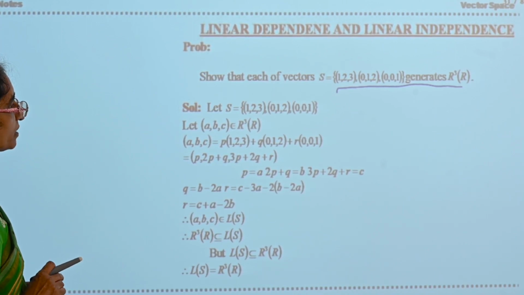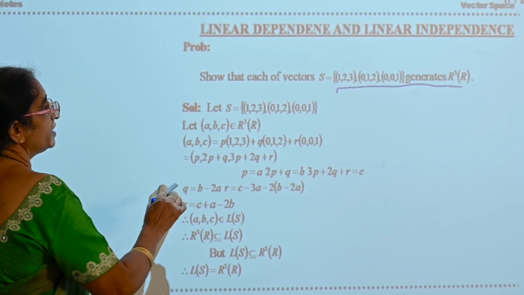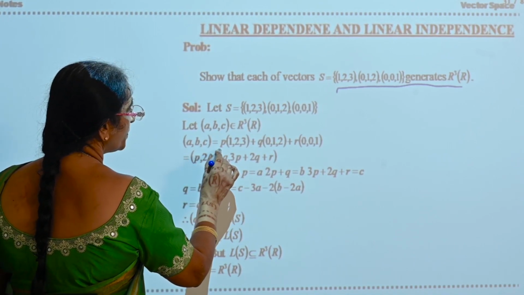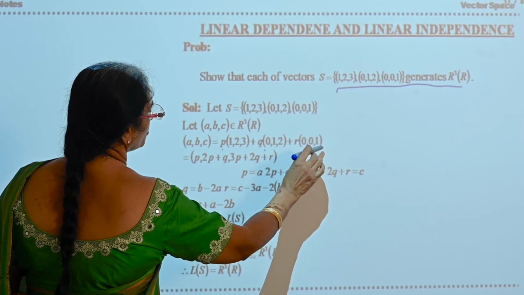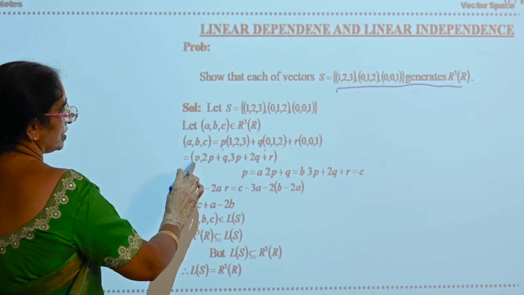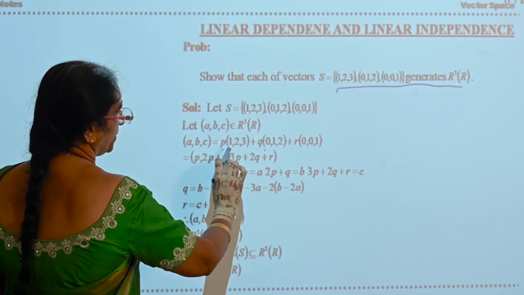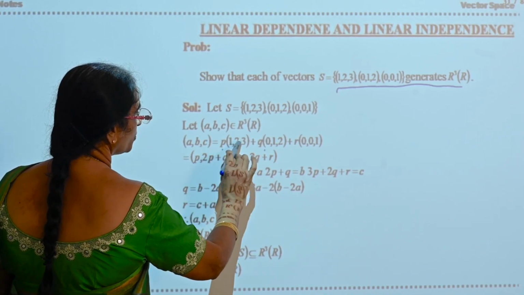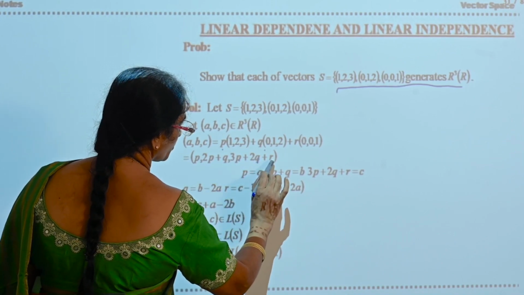(a, b, c) belongs to R³(R). Take it as a linear combination of this set of vectors: p(1, 2, 3) + q(0, 1, 2) + r(0, 0, 1). So this gives p, then 2p + q, and 3p + 2q + r.